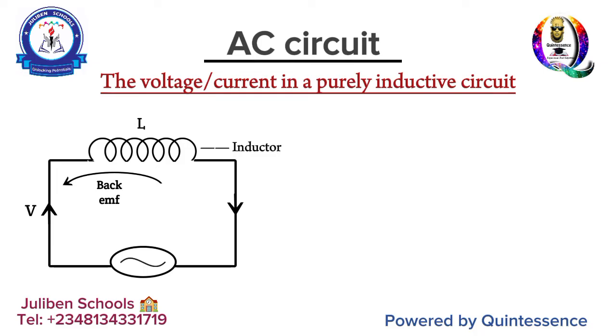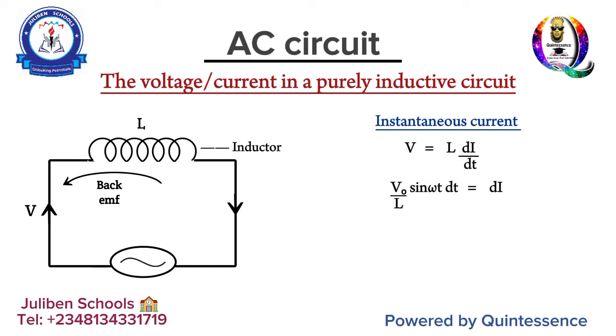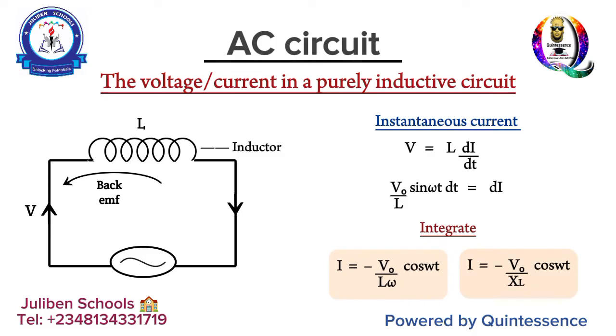Now, what about the instantaneous current at any point in time? We still use the concept of self-inductance. So now L di/dt becomes equal to V, okay? And V, we already know to be V naught sine Wt. Substitute it in that formula, take dt to the other side, integrate both sides, and if you do that mathematics properly, you will discover that your instantaneous current becomes minus V naught over Lw cos Wt. And of course, Lw is XL, so you're going to have minus V naught over XL cos Wt.